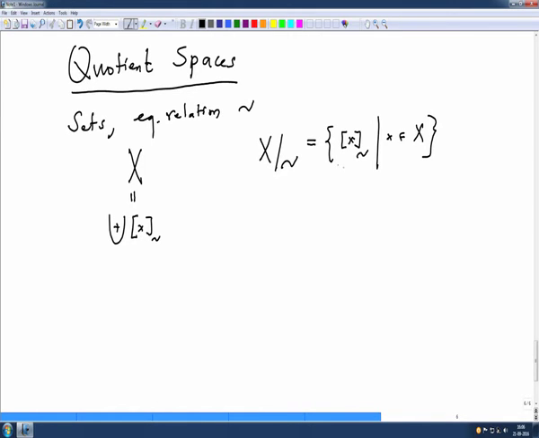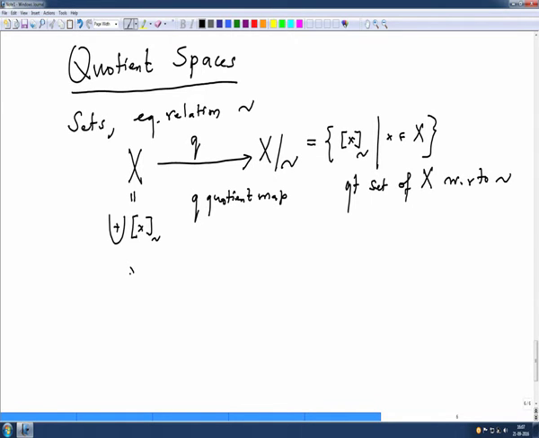So, this set, the quotient set, is called the quotient set of X with respect to the equivalence relation tilde. And we also have a natural map here, Q. Q is a quotient map. Any element x will go to its equivalence class. Of course, many of them will go to the same equivalence class.